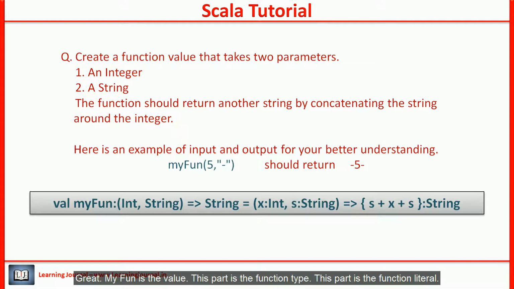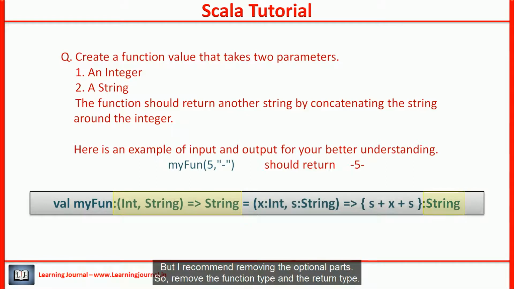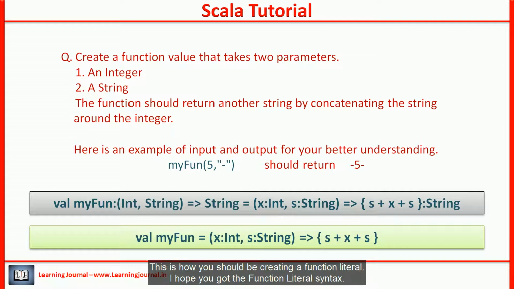Great. My fun is the value. This part is the function type. This part is the function literal. The equal to separates the value definition and the function literal. But I recommend removing the optional parts. So, remove the function type and the return type. This is how you should be creating a function literal.